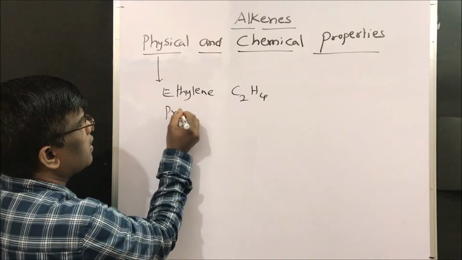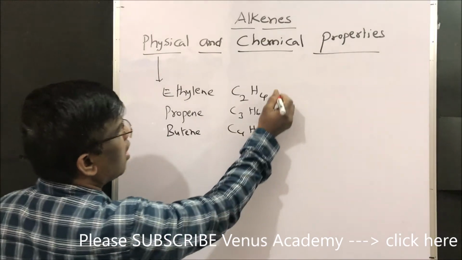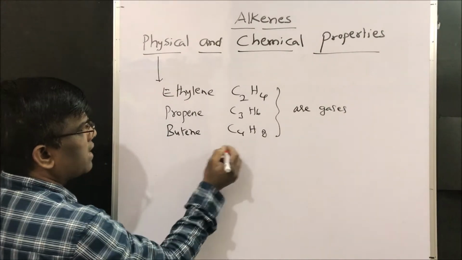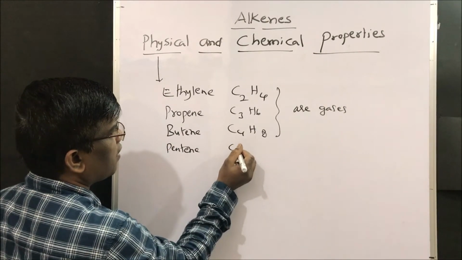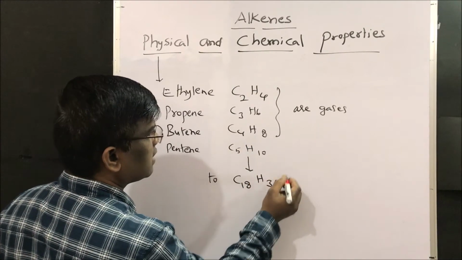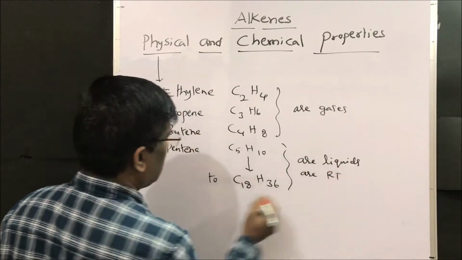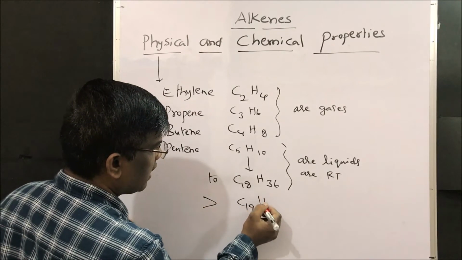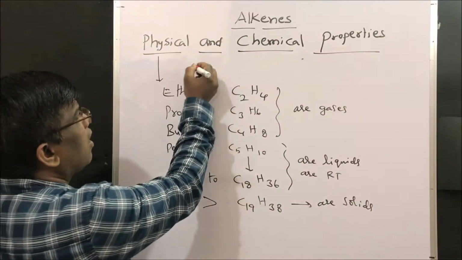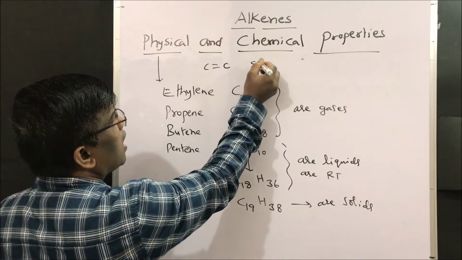C2H4, propene C3H6, butene, that is C4H8, are gases at room temperature, whereas from pentene, that is C5H10, to C18H36, these are liquids at room temperature. Above C19H38 are solids. Dear friends, alkenes are the compounds with a C=C double bond with sp2 hybridization.